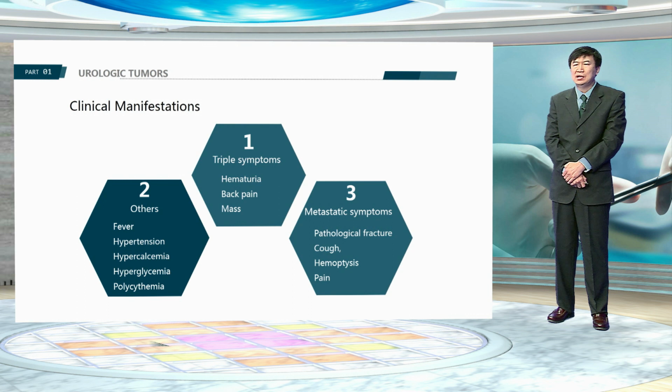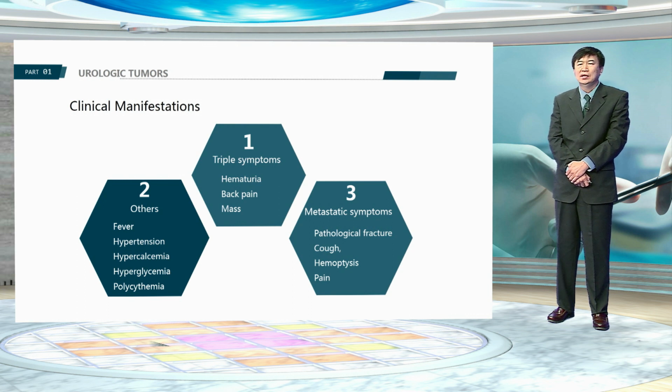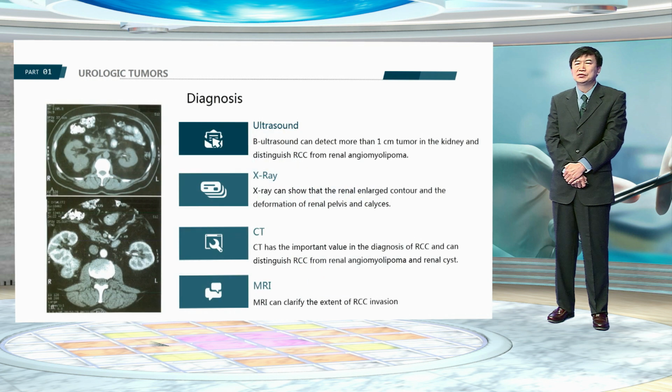Paraneoplastic syndromes are found in 20% of patients with renal cell carcinoma, including fever, hypertension, hypercalcemia, hyperglycemia, and polycythemia, etc. Pathological fracture, cough, hemoptysis, and pain can be found in patients with metastasis. Diagnosis of renal cell carcinoma requires imaging evaluation. Sonography, excretory urography, CT, and MRI are commonly used.